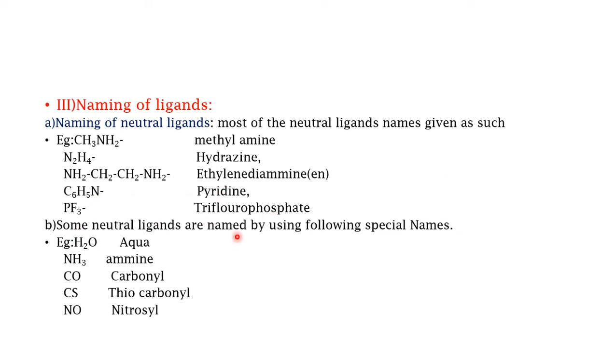There are some neutral ligands which have special names: H2O is called aqua, NH3 is ammine, CO is carbonyl, CS is thiocarbonyl, NO is nitrosyl. So these are the neutral ligands, and these are the names you mention when these ligands are present in the coordination complex.